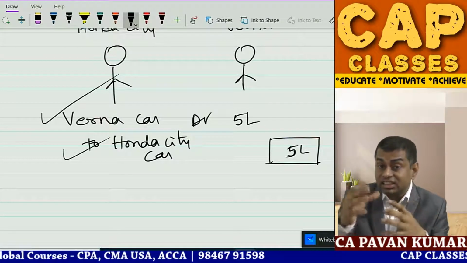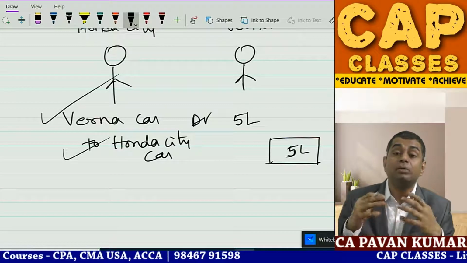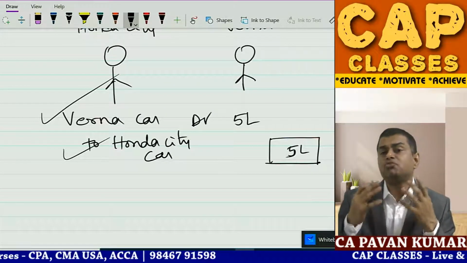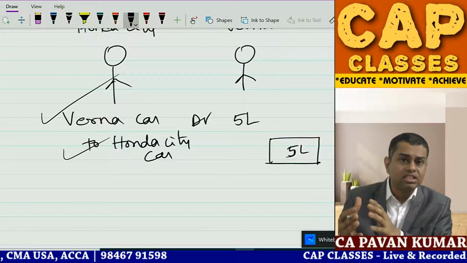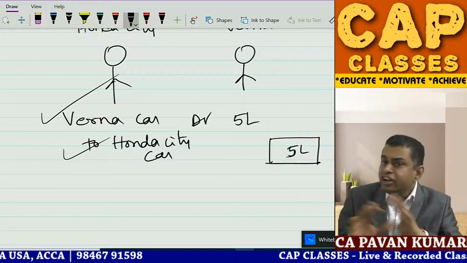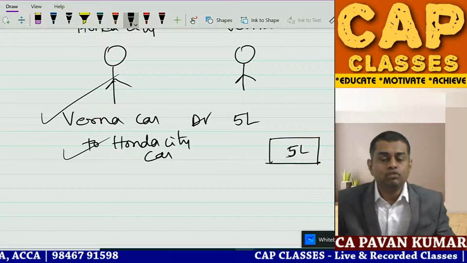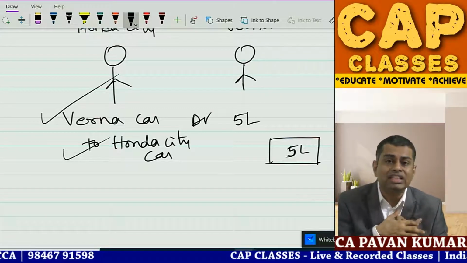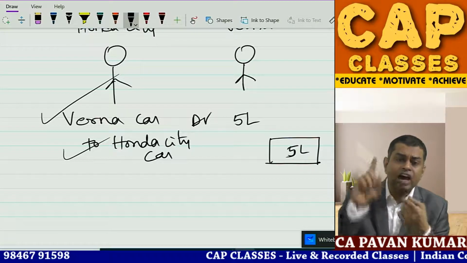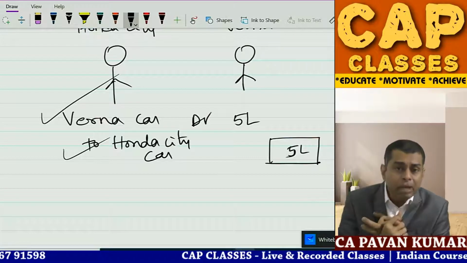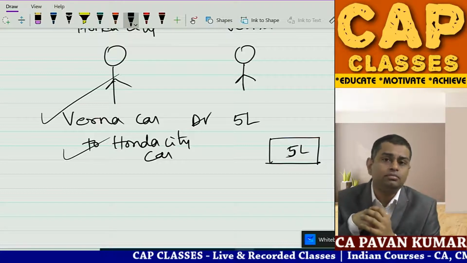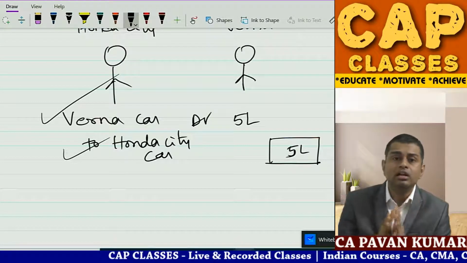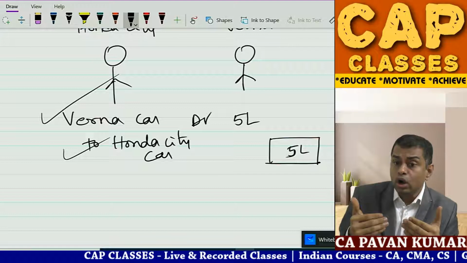When the exchange of assets is not having a commercial substance. Pawan sir, what is the meaning of commercial substance? Future economic benefits or the cash flows will not change. Whether I use Honda City or I use Verna, my value in use will be same, my economic benefits will be same, and my cash flows are not affected. Then we call it a transaction having no commercial substance.